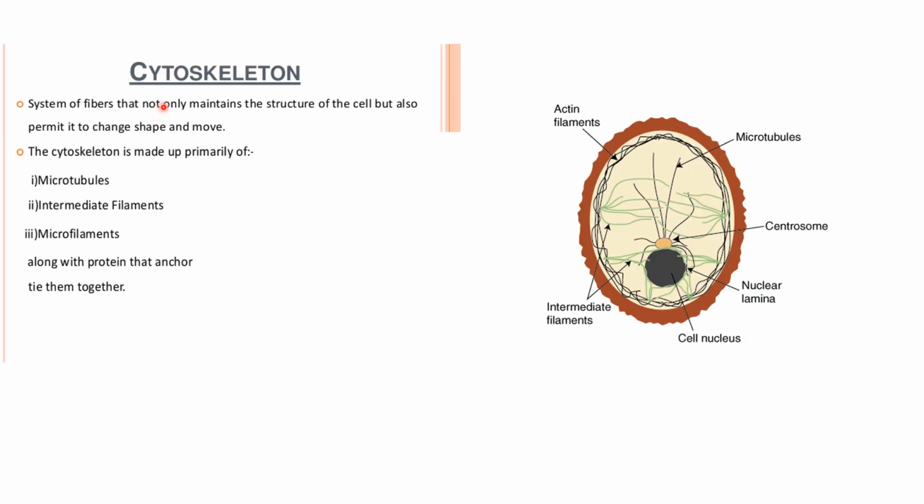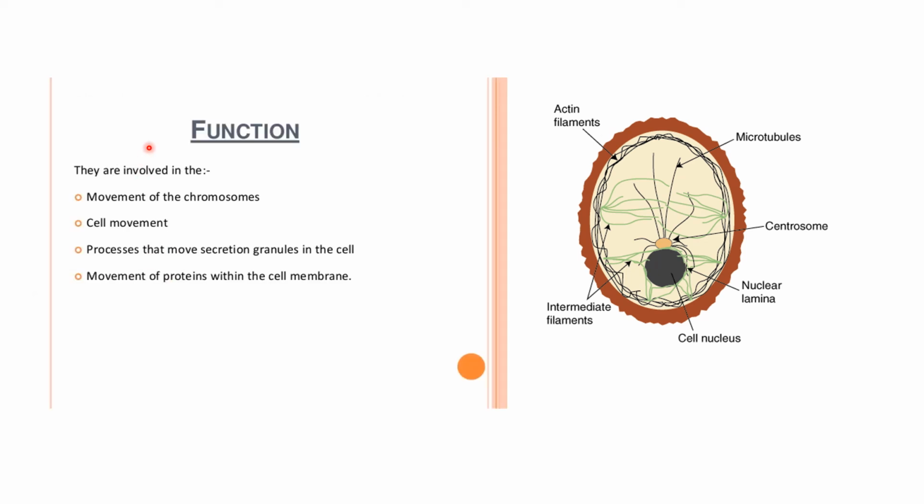Now let's study about the cytoskeleton. So it is a system of fibers that not only maintains the structure of the cell but also permits it to change shape and move. The cytoskeleton is made up of microtubules, intermediate filaments and microfilaments, along with the proteins that tie them together. So what are the functions? Movement of the chromosomes, cell movement, processes like the movement of secretion granules in the cells, movement of proteins within the cell membrane.